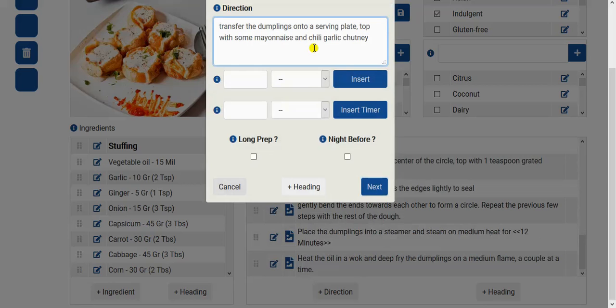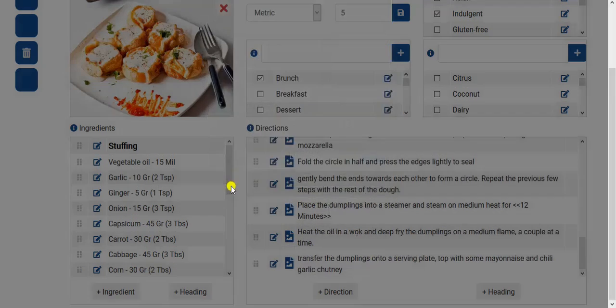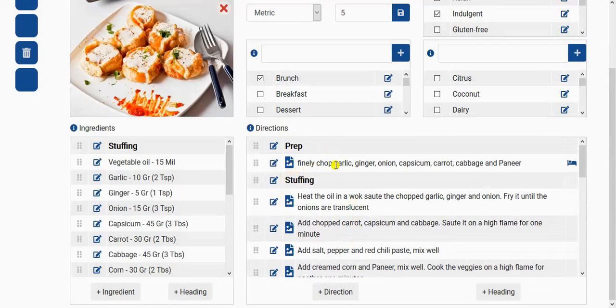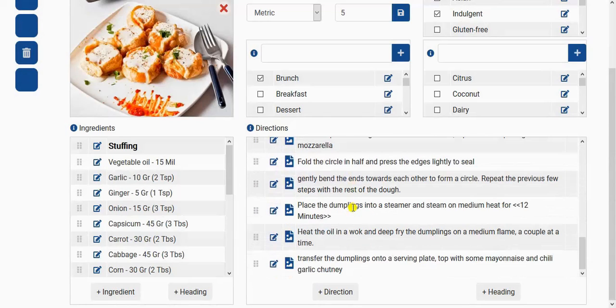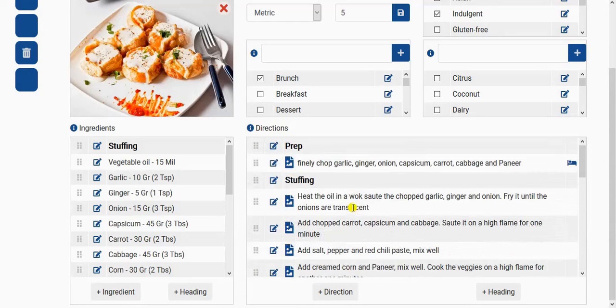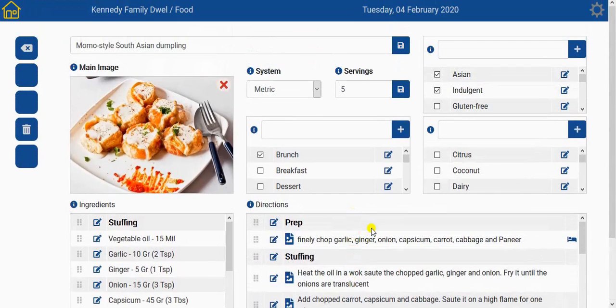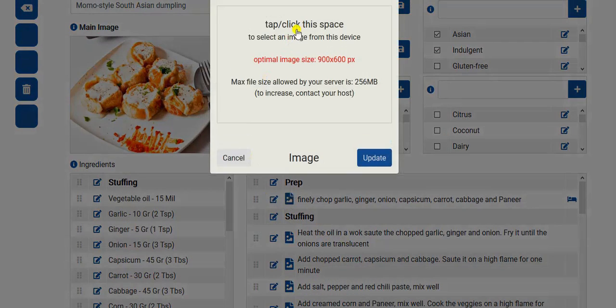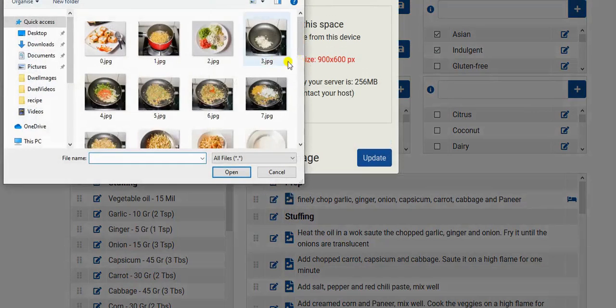And we're done with the instructions. So we'll press next and cancel. So here the instructions are all in and under their own headings. The next step is if you have images that can go with these steps, and you can add them in. For this demonstration purposes we've got plenty of images that we can select.